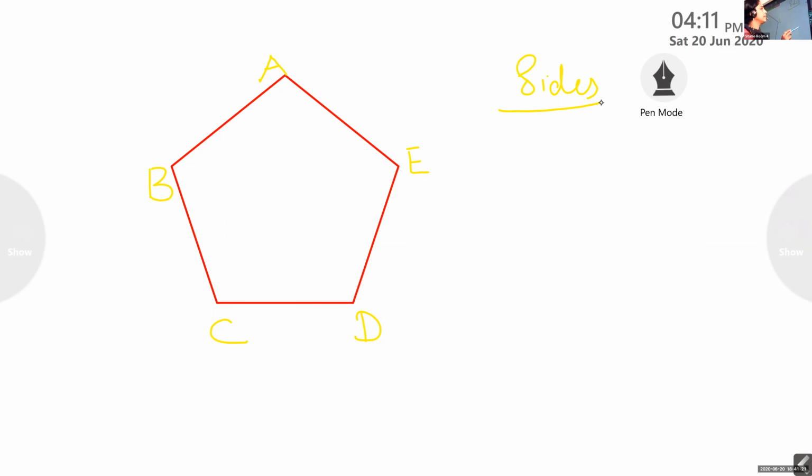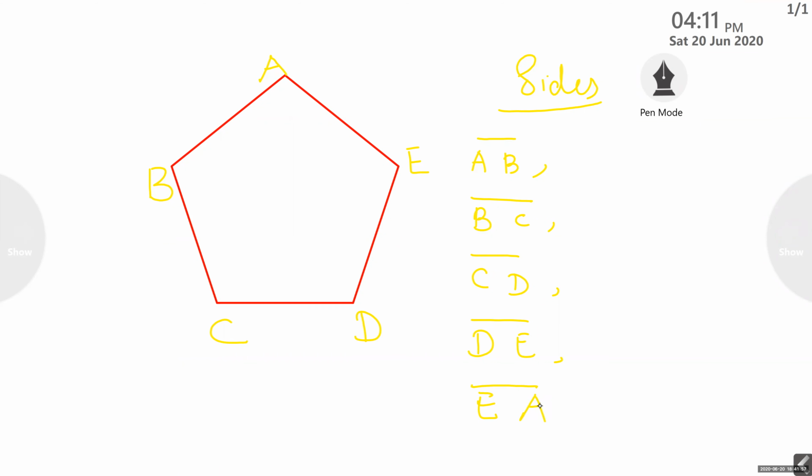Okay, Kanishk, will you tell the sides of this pentagon? Line segment AB. Line segment BC. Very good. Then next one. Line segment CD. Line segment DE. Line segment EA. Very good. So these are the sides.